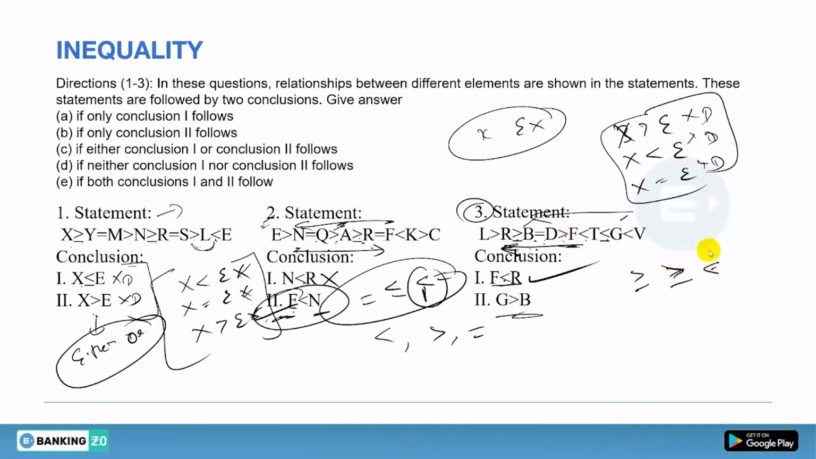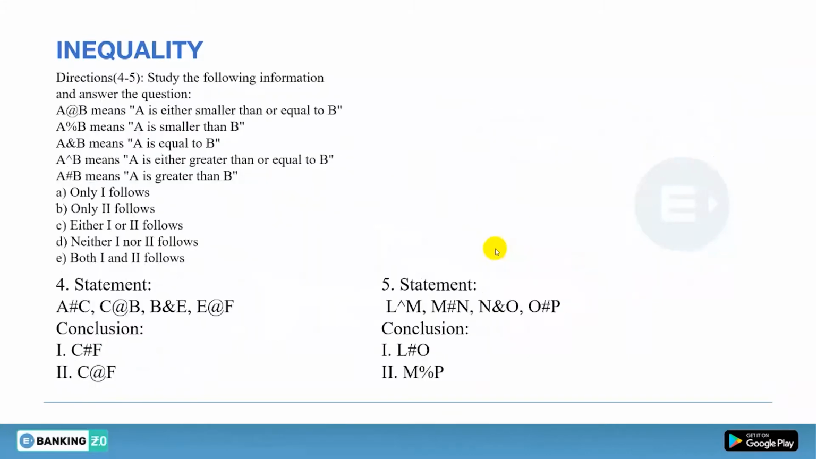So greater and less together, so you can't find the final relationship. So this will be wrong. That's why only first follows in question number 3. Clear? Now let's see question number 4 and 5, that is in coded inequality.